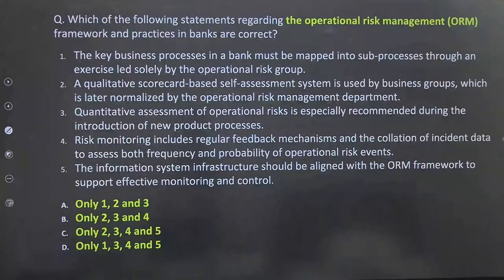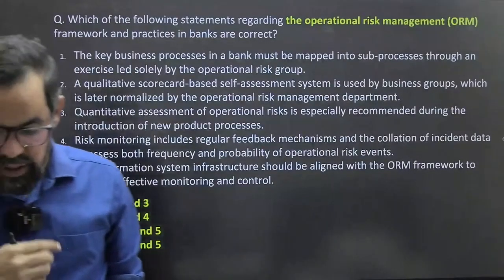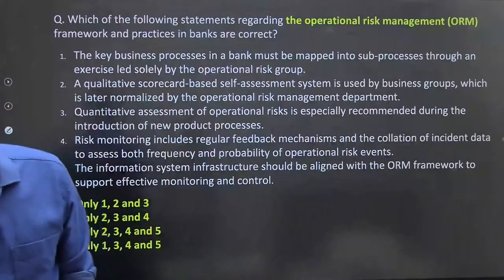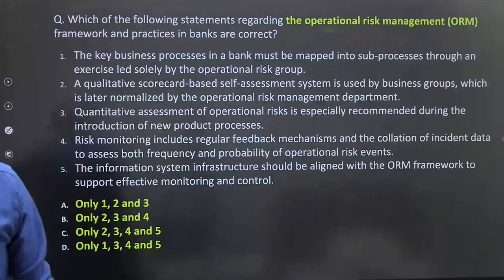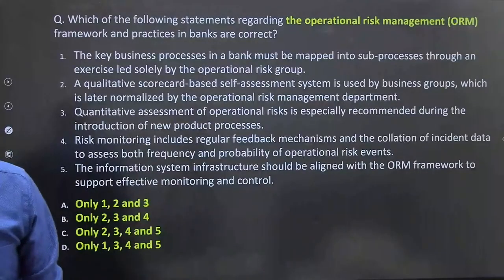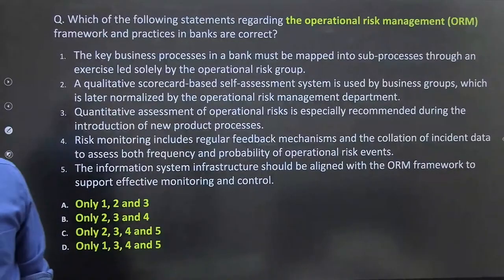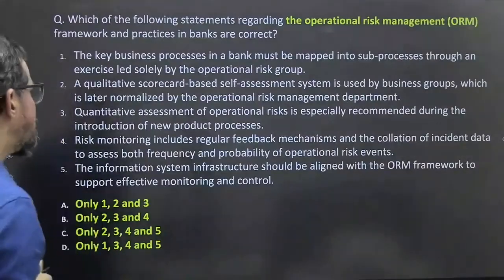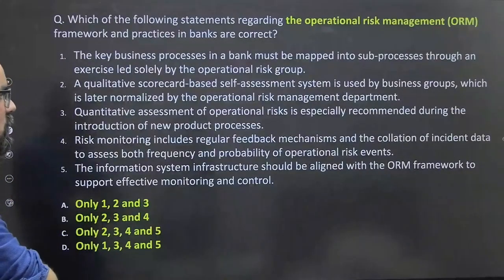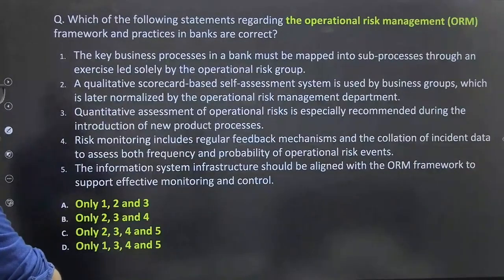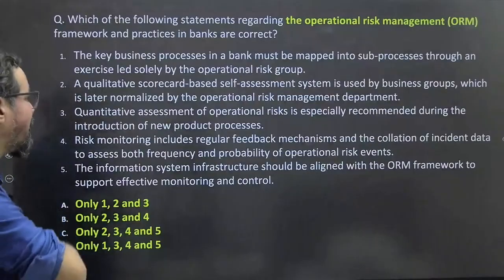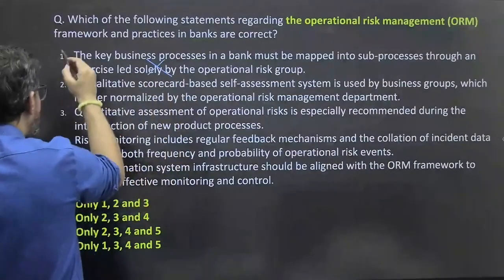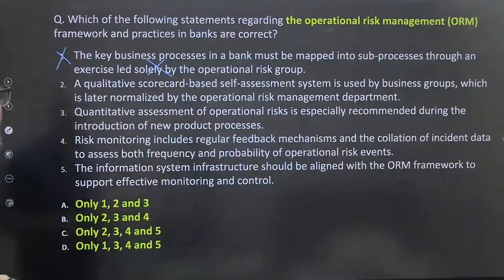So basically you are revising your concepts also, concept आपका कहीं ना कहीं with the help of detailed solutions and all. So the key business process in a bank must be mapped into sub process through an exercise led solely by the operational risk group आपका, ठीक है। It should be interlinked आपका, not solely, ठीक है। It should be embedded with this process or system, ठीक है।